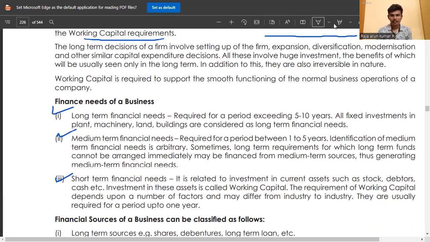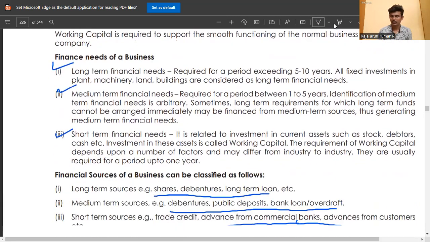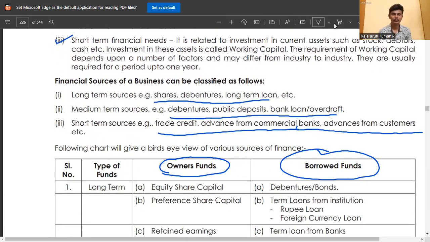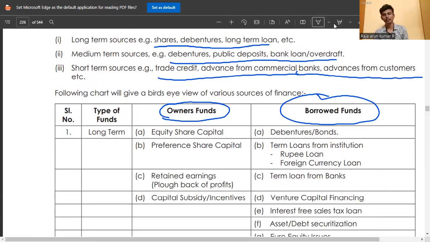Financial needs of the business are categorized into three parts: long-term, medium-term, and short-term financial needs. Here they give the examples. Long-term sources are shares and debentures, medium-term sources are debentures, public deposits, and bank loans or overdraft. Short-term sources are trade credit, advances from commercial banks, and advances from customers. Here we get the funds from the three categories.